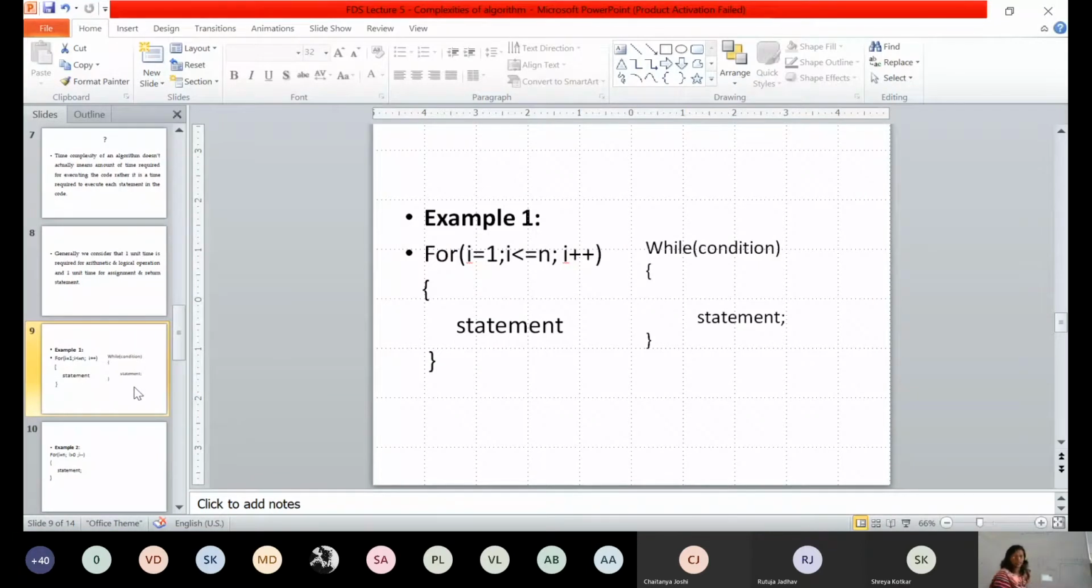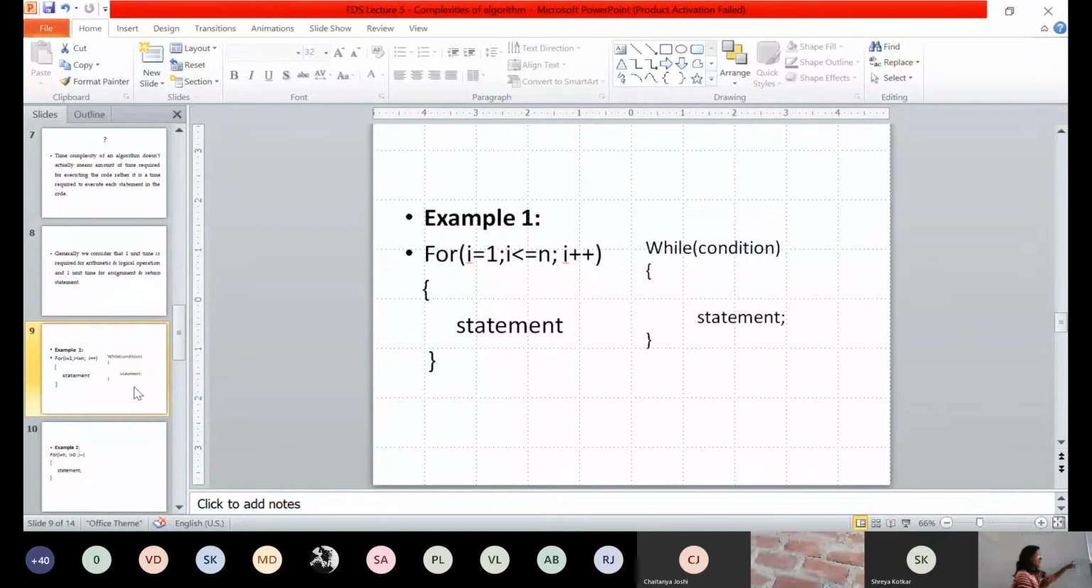What is the value of n? N is equal to 3. Then how will this for loop be executed? Initially, the value of I is 1. 1 is less than or equal to 3. Yes, it will come inside and execute the loop body. Next iteration, I plus plus, I will be incremented. I will become 2. 2 is less than or equal to 3. Yes, your statement will be executed. Then I will become 3. Is 3 less than or equal to 3? 3 is not less, but it is equal to 3. So the statement will be executed.